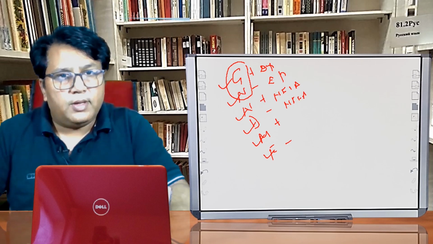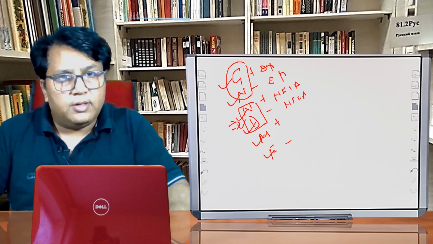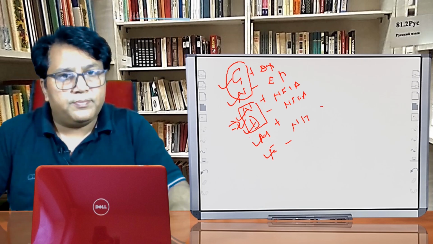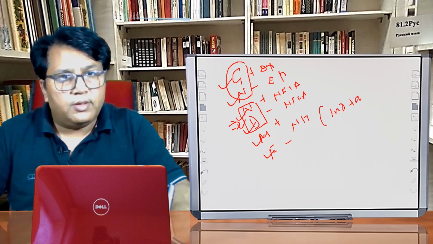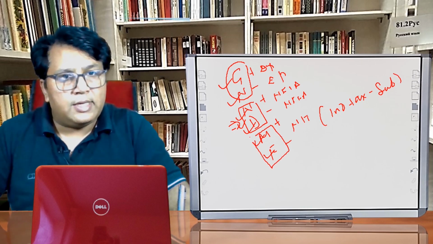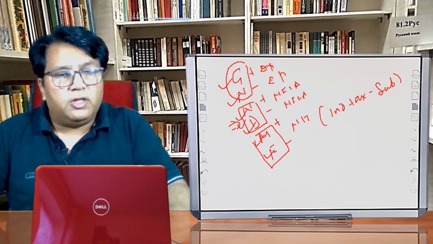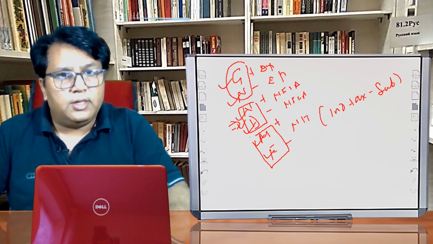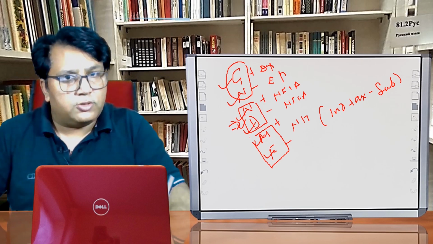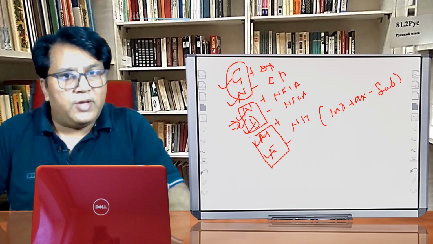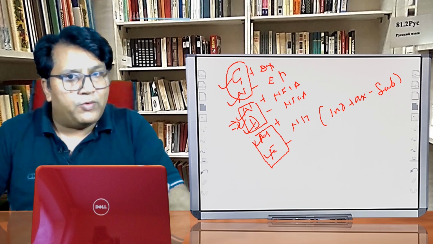Then NFIA, NFIA. That is the second pair. In the case of the domestic income, we never use the second pair. Then we have NIT. NIT means net indirect taxes. What does it mean? It means indirect tax minus subsidies. So the third pair is market price and factor cost. The first is gross and net, and the third is market price and factor cost. The second block we are not using, so I will not discuss the second block over here.